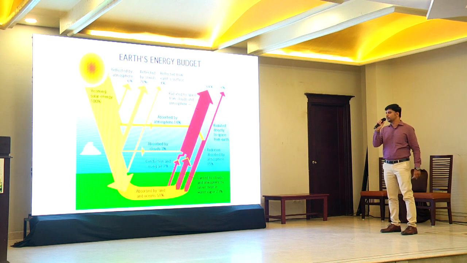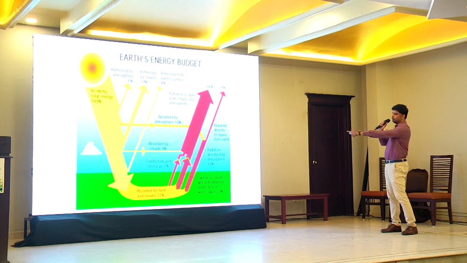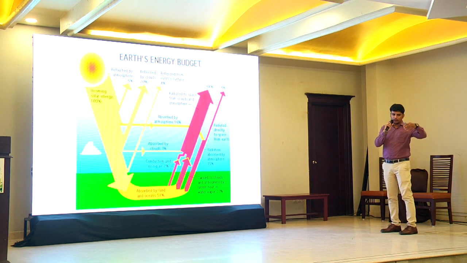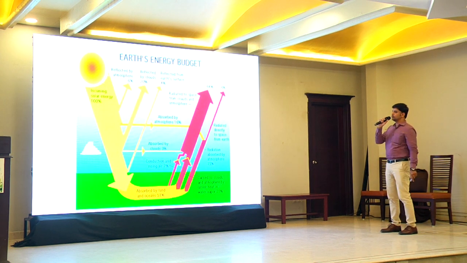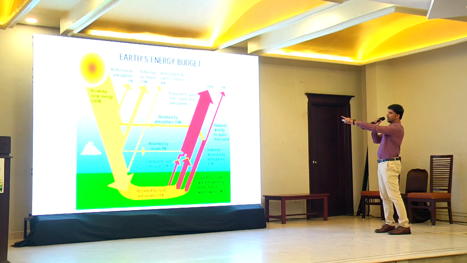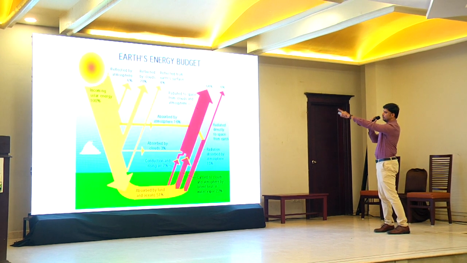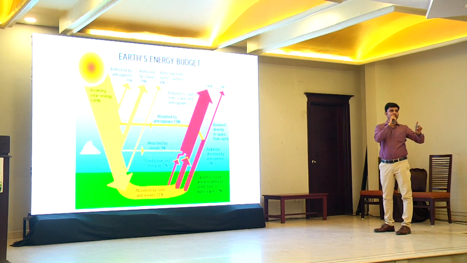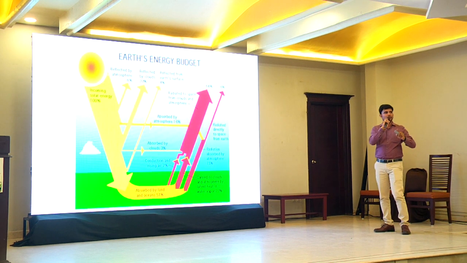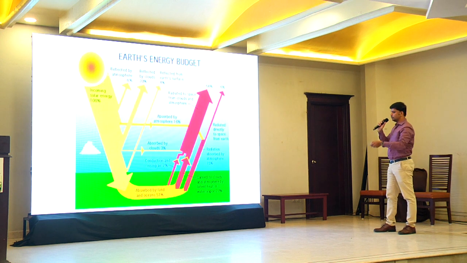We call it nilam, neer, and kaatru. So when it arrives there, only 51% is getting absorbed, and some percentage of it gets reflected back. So the problem is in this atmosphere and in the clouds and in the general area, we have the greenhouse gases. I will say what these greenhouse gases are doing.